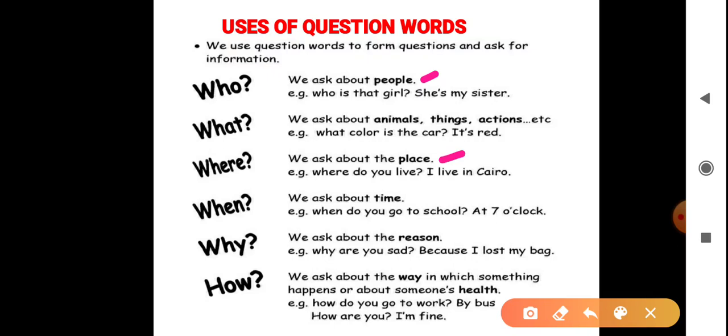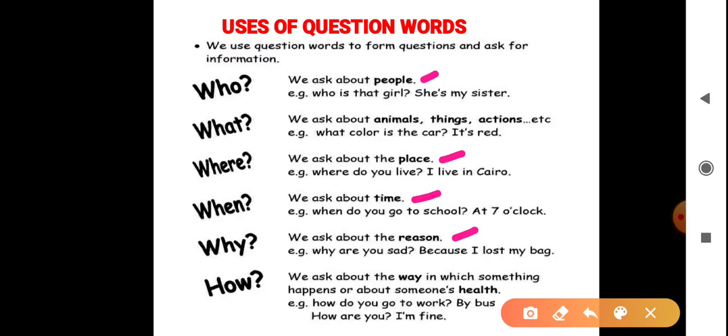It's the name of a city. When? If we ask about time. Example, when do you go to school? The answer is at 7 o'clock. Next, why? If we ask about the reason. Example, why are you sad? Answer is because I lost my bag.